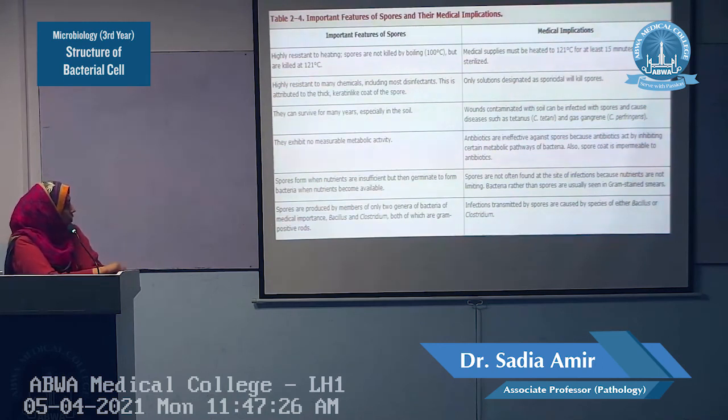Spores are produced by two genera of bacteria, Bacillus and Clostridium, both of which are gram-positive rods. So the infections transmitted by spores are usually caused by these two genera.